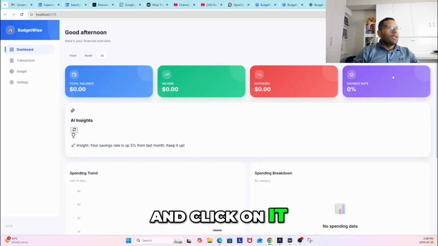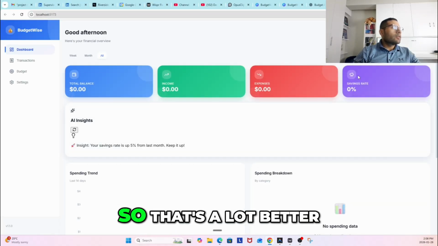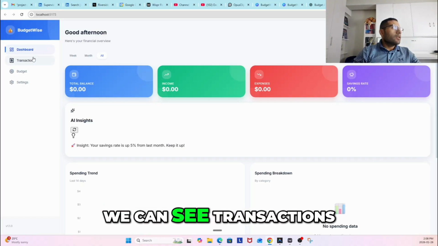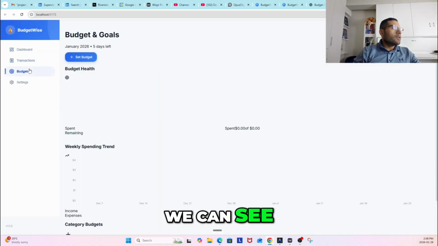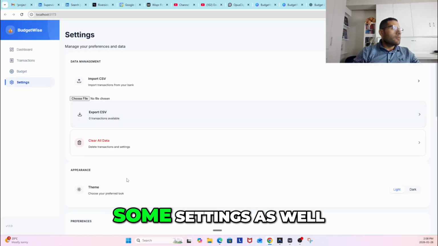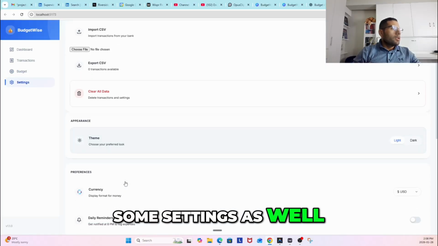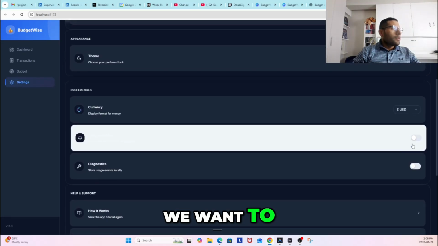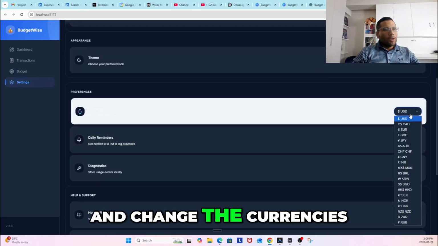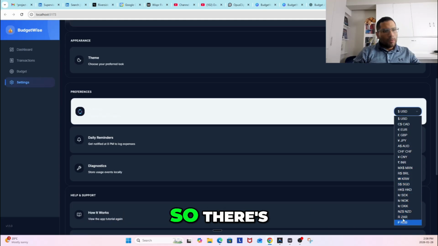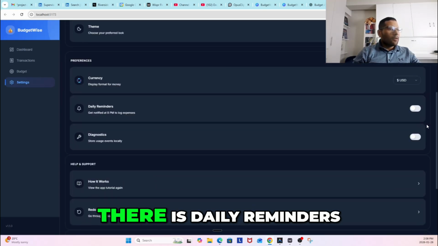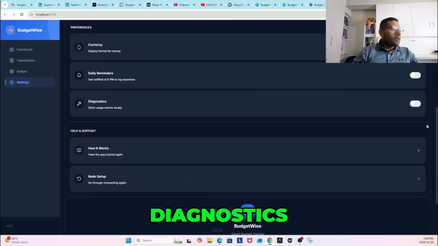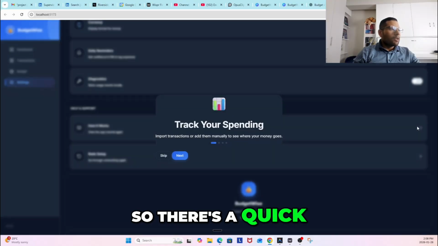So let's go ahead and click on it and voila. Okay, that's a lot better. We can see transactions, we can see a budget here, and we can see some settings as well. We can change to dark mode if we want to. We can go ahead and change the currencies. There are a bunch of currencies. That's good. There's daily reminders, diagnostics, how it works.